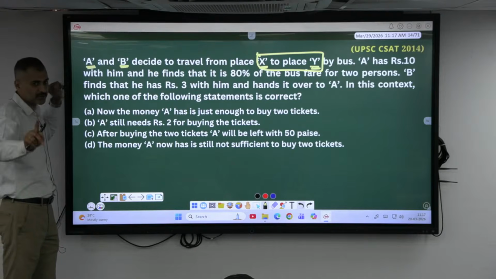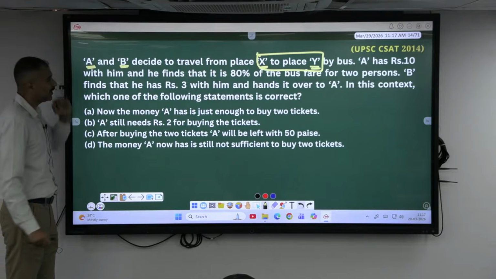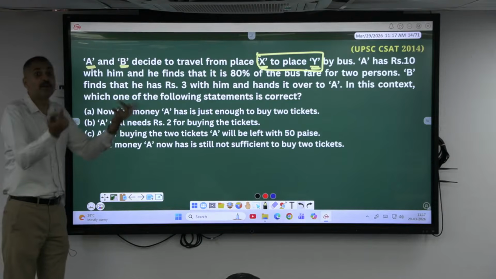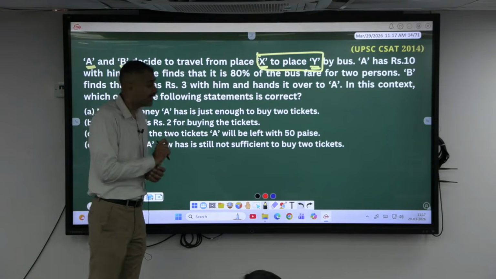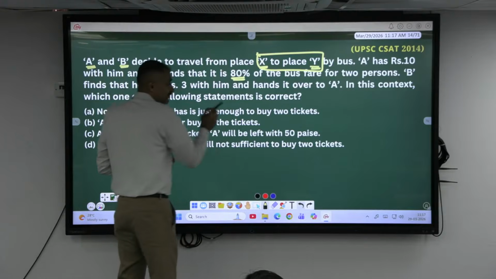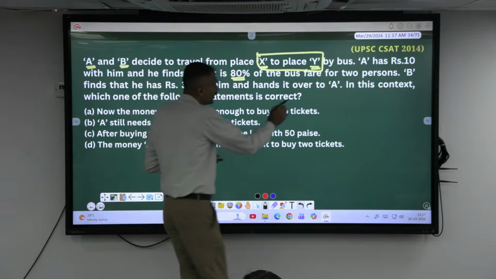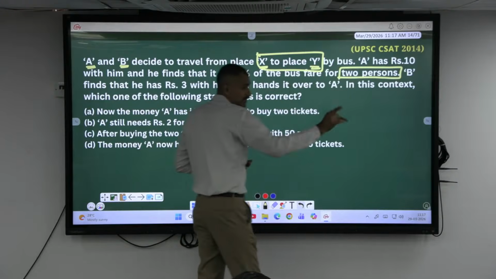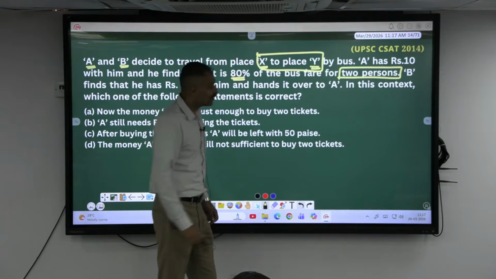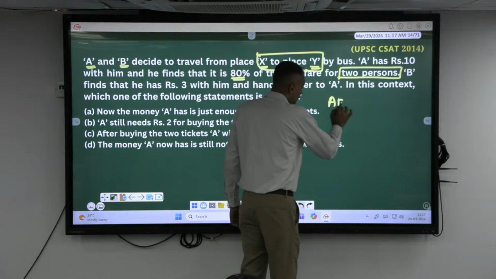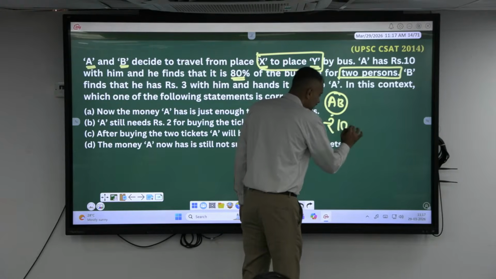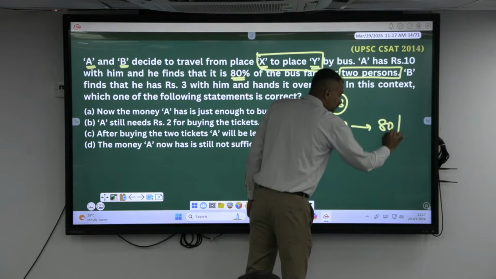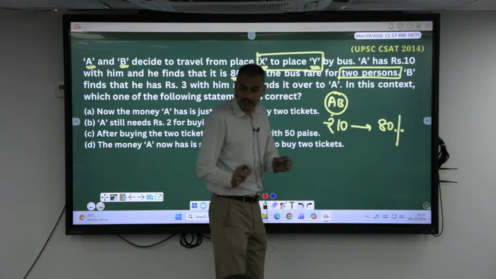A. But both have to buy the ticket, right? Yeah. A is having how much money? 10 rupee for both of their tickets. Okay, he paid 10 rupee, but the conductor is saying what? This is only the 80% of the money for both of you, for 2 persons, not for 1 person. So both of them paid how much money? 10 rupee, which is what percent, sir? 80% value, meaning 100% is the bus fare.